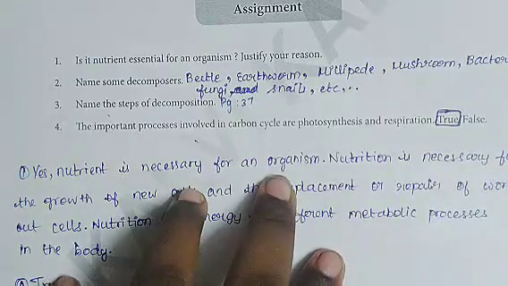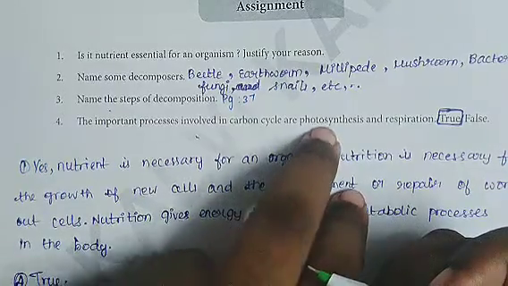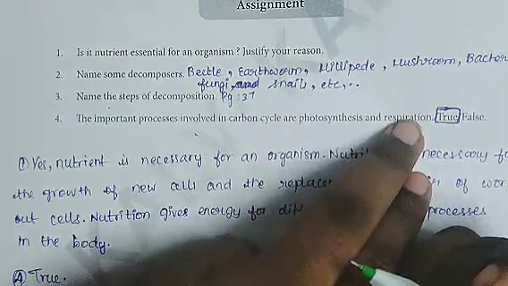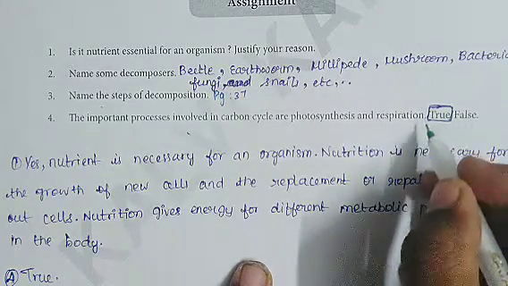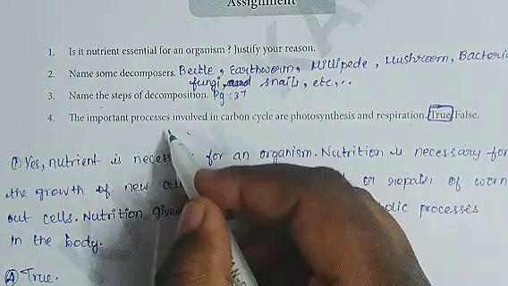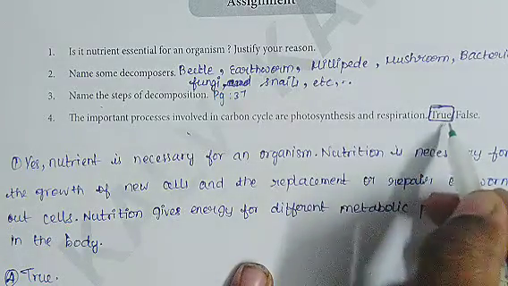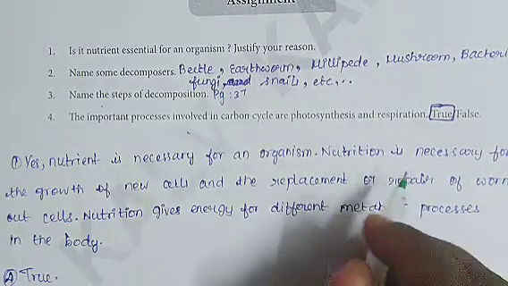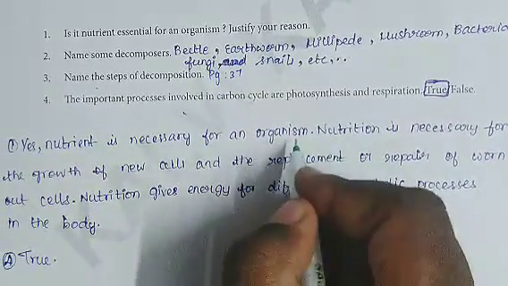Next, fourth question, the important processes involved in carbon cycle are photosynthesis and respiration. We have to say whether it is true or false. The answer is true. The important processes involved in carbon cycle are photosynthesis and respiration. So we have completed the answers for unit 11. Now moving on to unit 12.